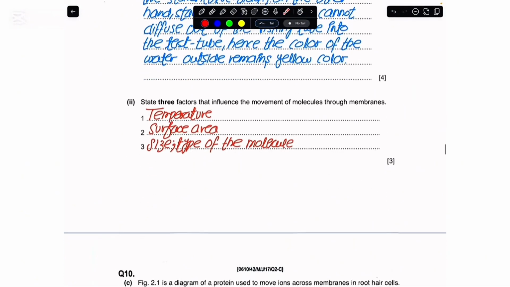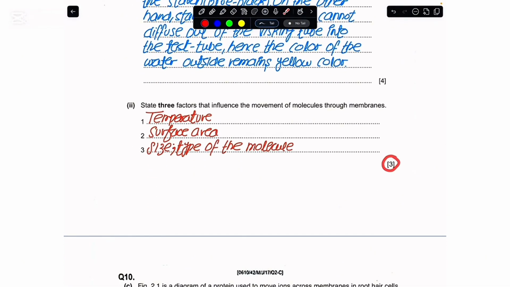If we move toward the second part, for a total of 3 marks, they are asking that we state 3 factors that influence the movement of the molecules through the membranes. So you would say that one is temperature, because the more the temperature, the more movement of the molecules there would be through the membranes. The other thing is the surface area. The greater the surface area, the greater the movement of the molecules it would allow.